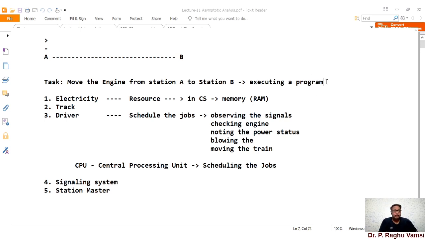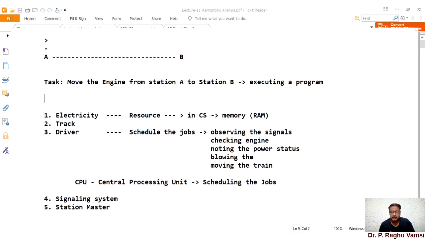So here a program, again, we can say a program is equal to algorithm plus data structure. Any program consists of two parts, one is the algorithm, another is the data structure. Unless this algorithm and data structures are perfectly managed, your program cannot be completed correctly.